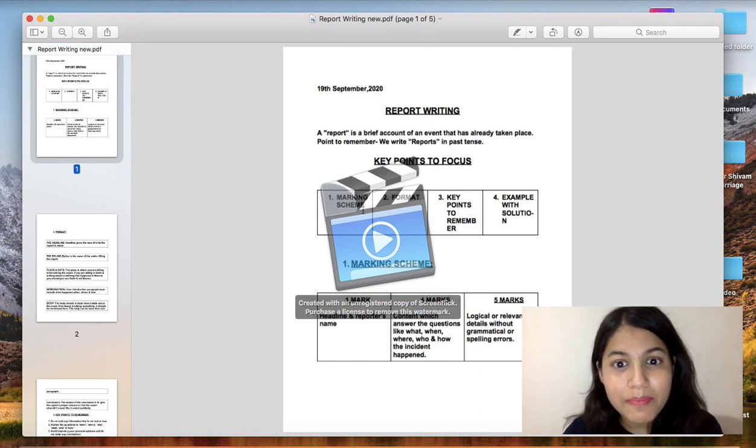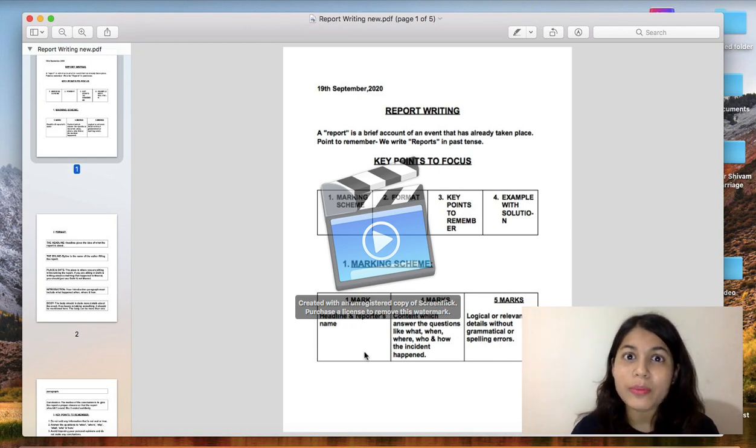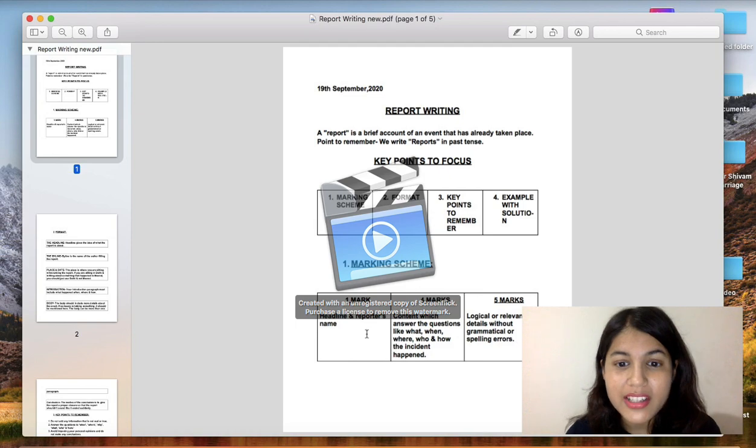First is the marking scheme. Second is the format. Third, key points to remember. And fourth, example with solution. Okay. Now let's discuss the marking scheme. 1 mark we give to the headline and reporter's name. And headline should be written in 3 to 4 words. If the reporter's name is not given in the question, then you have to write X, Y, Z. So 1 mark for headline and reporter's name.